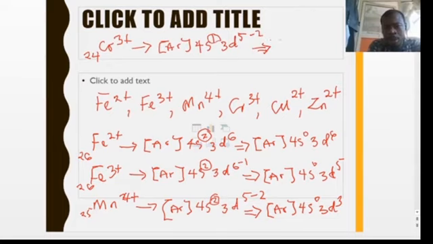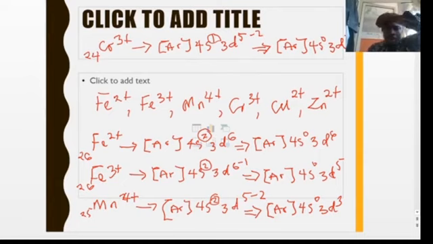So that becomes argon core with 4s0 and 3d3. So that will be the electronic configuration of Cr3+. We can do the same thing for others, and the same technique is applied to solve questions on the electronic configuration of the ionic form of these transition metals.